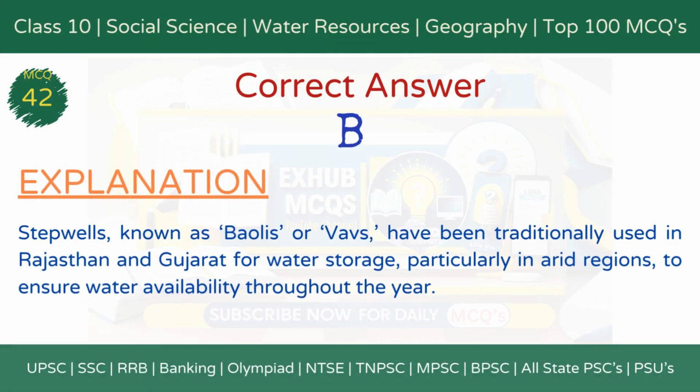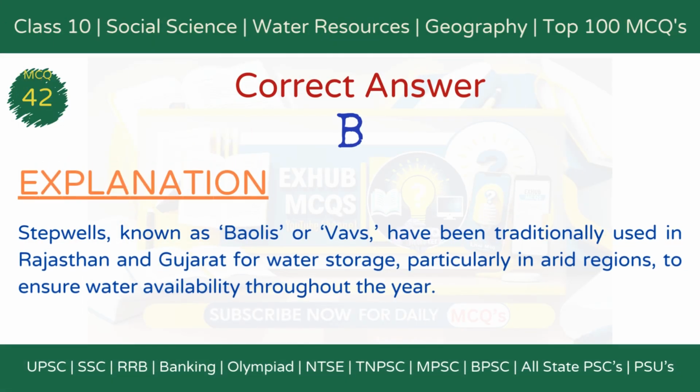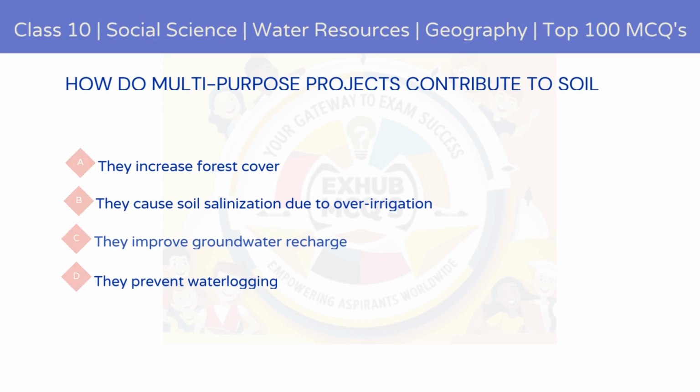The correct answer is option B, Rajasthan and Gujarat. Explanation. Step wells, known as baolis or vavs, have been traditionally used in Rajasthan and Gujarat for water storage, particularly in arid regions, to ensure water availability throughout the year.